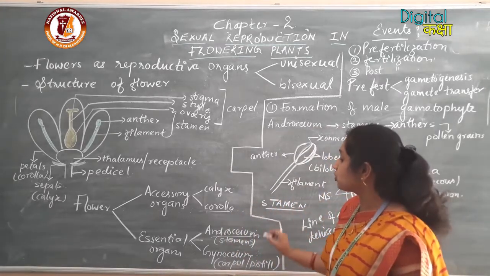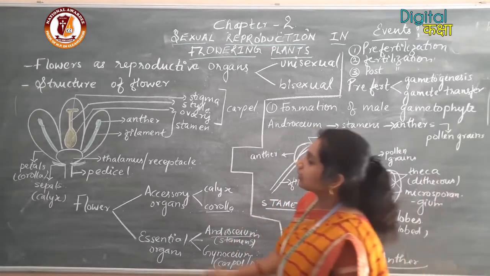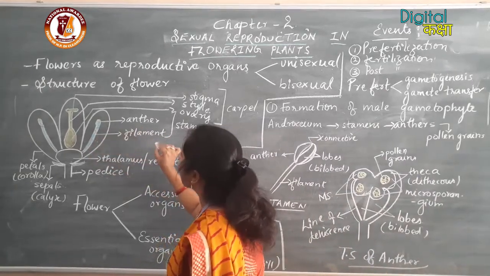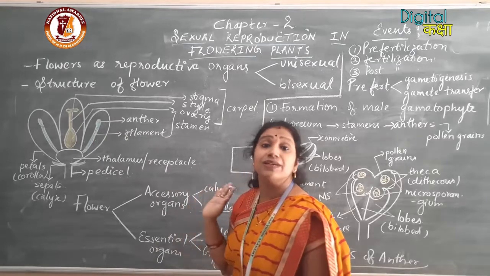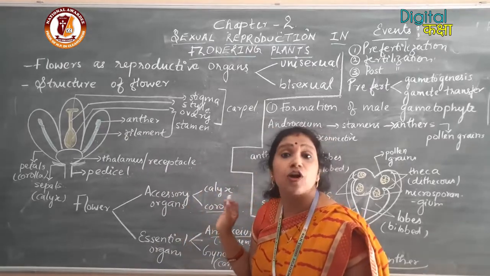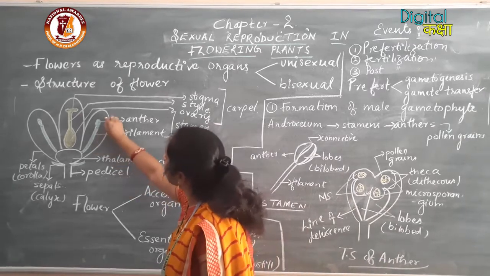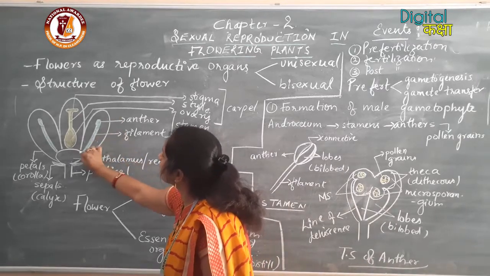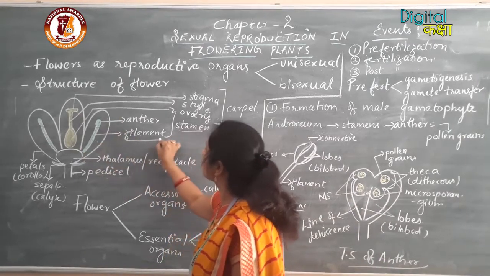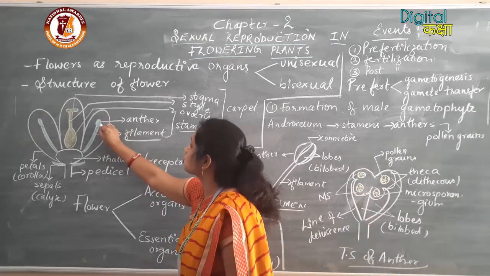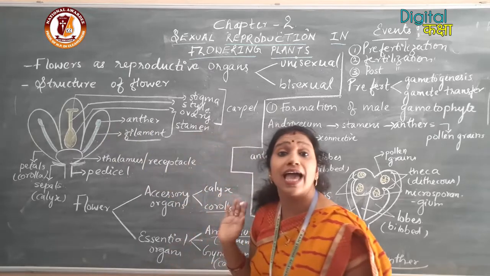So now moving to the androecium. Here you can see I have used green colored chalk for the androecium. The androecium is made up of a number of stamens, and each stamen is made up of two parts. You can see the elongated stalk-like structure called the filament and a knob-like structure at the top of the filament called the anther.